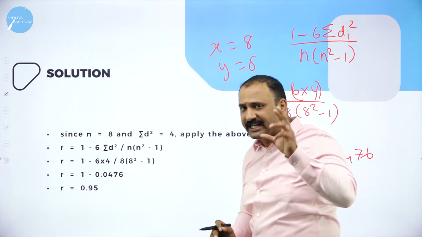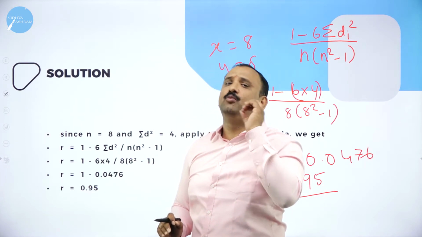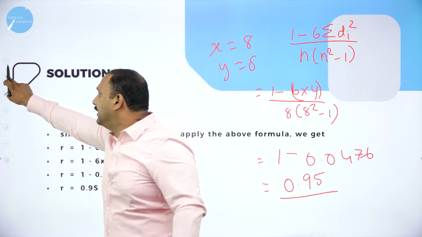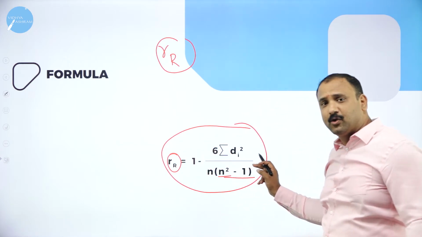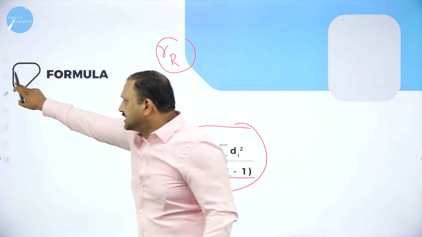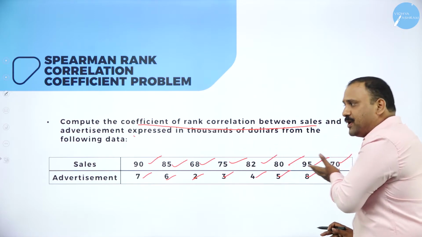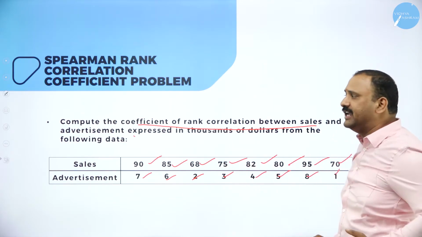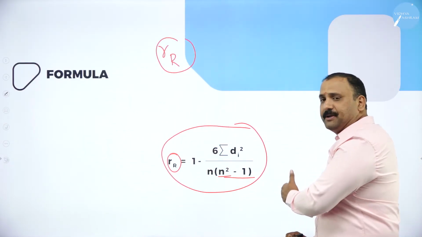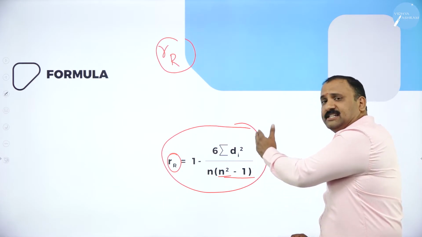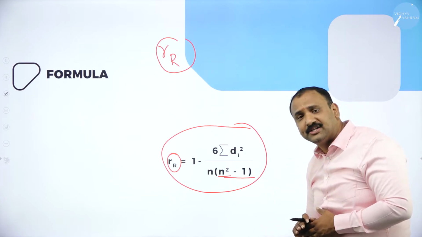Now let's have a quick recap of the problem one more time, because it's very easy, very efficient and very scoring from the exam standpoint. Going back to the problem and the formula which we need to know, the problem given to us was sales versus advertisement. There are 8 observations on sales and 8 observations on advertisement. The formula for the Spearman rank coefficient is 1 minus 6 into summation di squared divided by n into n squared minus 1.